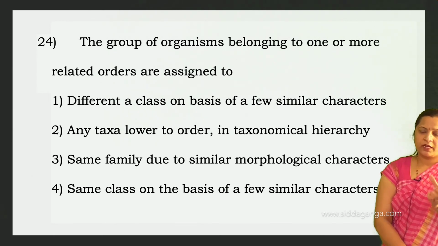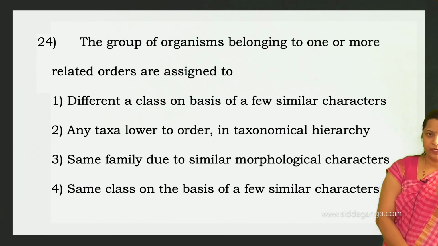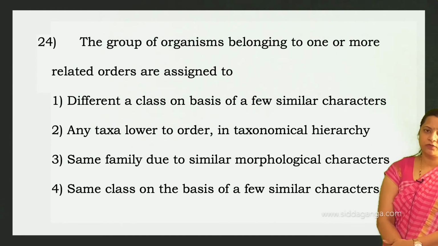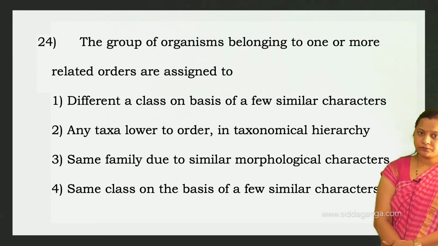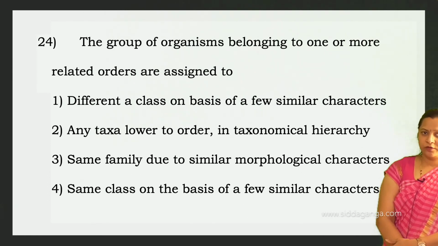So we can define class as a group of related orders, right? Here they have given that the group of organisms belonging to one or more related orders are assigned to a different class. Are they assigned to a different class? They are assigned to the same class, not a different class, on the basis of a few similar characters.